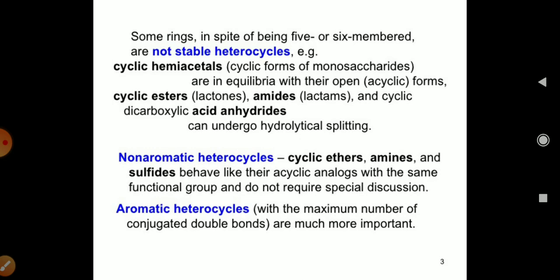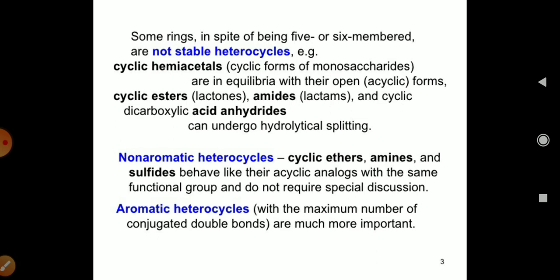Some rings, in spite of being 5- or 6-member, are not stable heterocycles. For example, the cyclic hemiacetals. These acetals are formed from monosaccharides and are in equilibrium with the open acyclic form. Next, cyclic esters are also this kind of member which are not very stable.